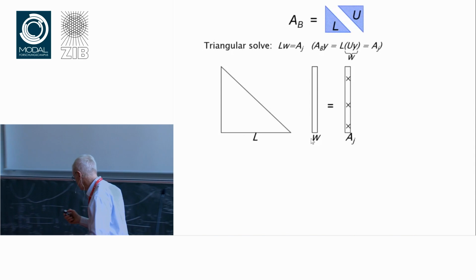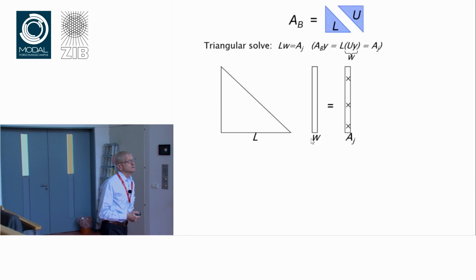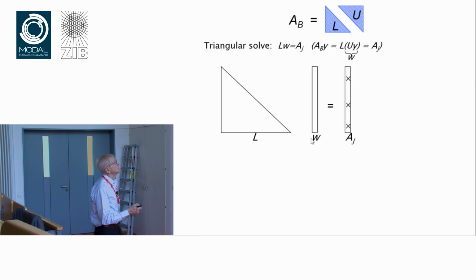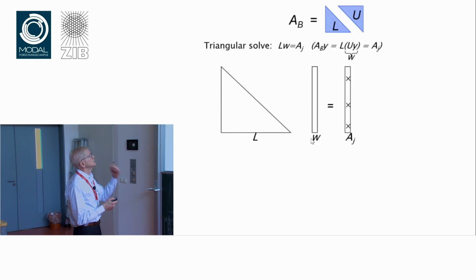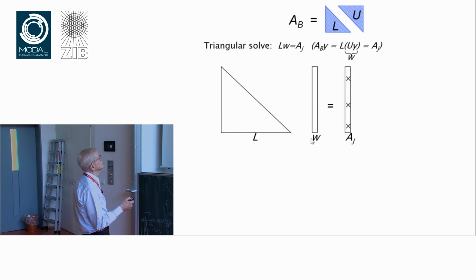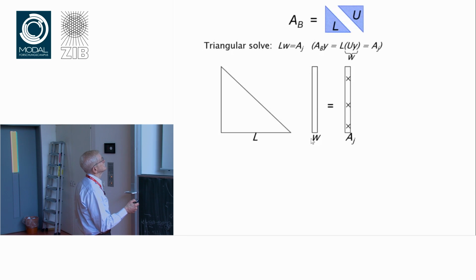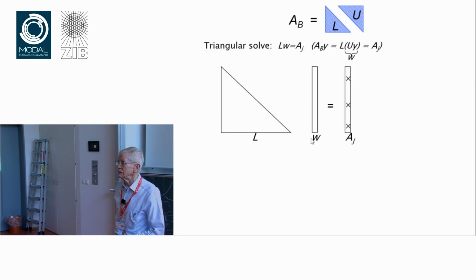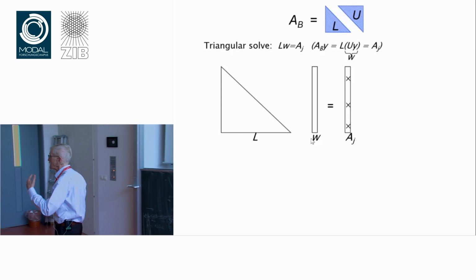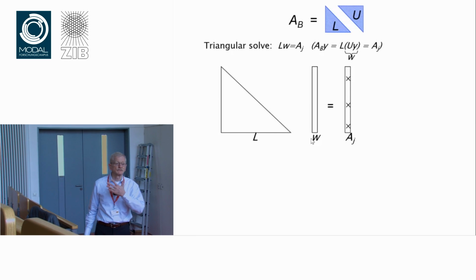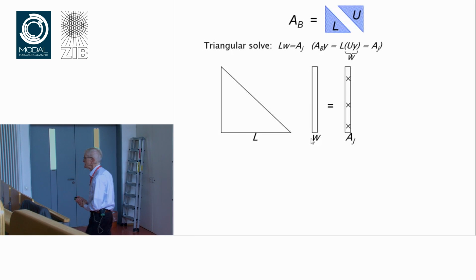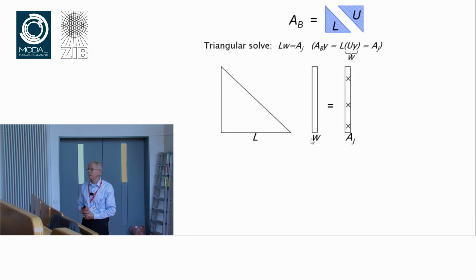So here's a picture. I've got an LU factorization. I want to solve a linear system, A_B times y equals a_j. And the way you do that with an LU factorization is you first solve L times a newly introduced vector w, Lw equals a_j. When you get that result, you solve Uy equals w, and that gives you the vector y that you need. And since the two matrices are triangular matrices, you can solve them by back substitution. So it's a straightforward exercise to solve them. This picture here is going to describe to you what that solve looks like.